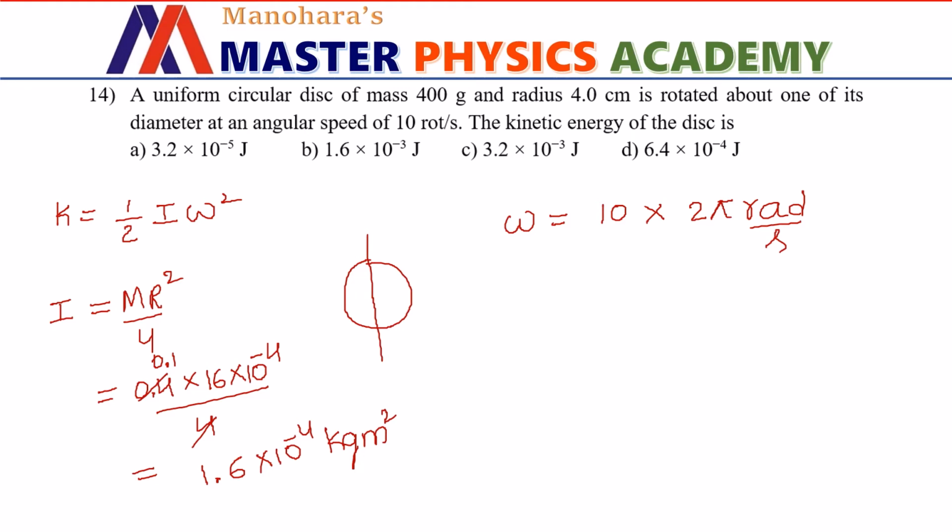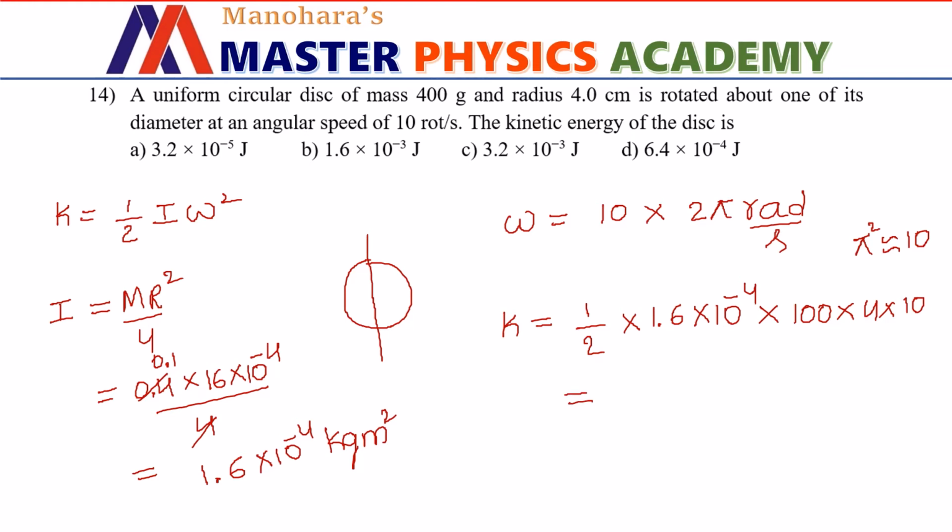Now let us substitute and get the answer for kinetic energy. I means 1.6 into 10 to the power minus 4. Okay, omega squared means 10 squared is 100, and 2 squared is 4, and pi squared is almost equal to 9.8, or you can just approximate it to 10. For quick calculation purposes you can do that. So solving this, what we are getting is